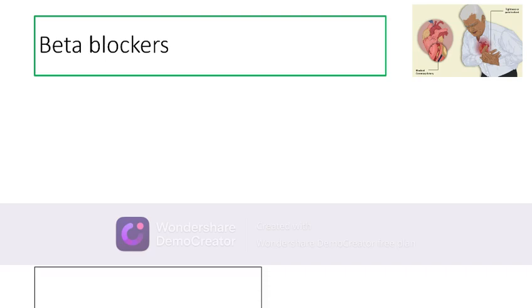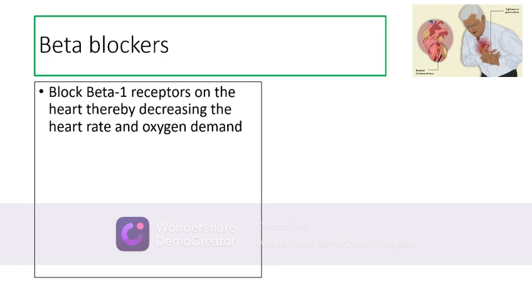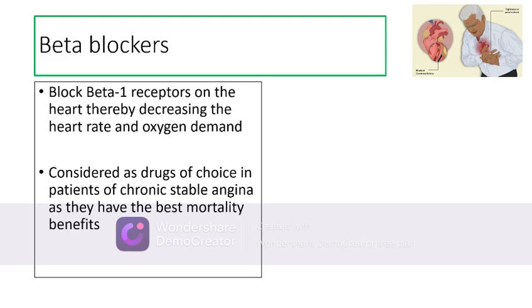So, beta blockers as anti-anginal agents. They block the beta 1 receptors on the heart, decreasing the heart rate and therefore the myocardial oxygen demand. And therefore, they are considered as drugs of choice in patients of chronic stable angina as they have the best mortality benefits. They prevent arrhythmias arising as a result of ischemia to the myocardium.